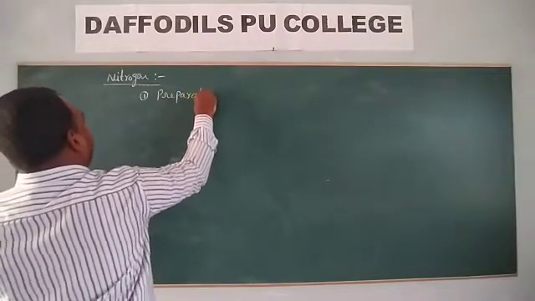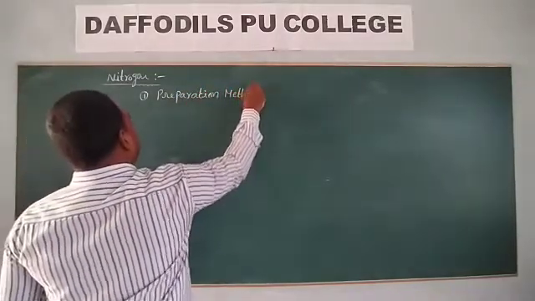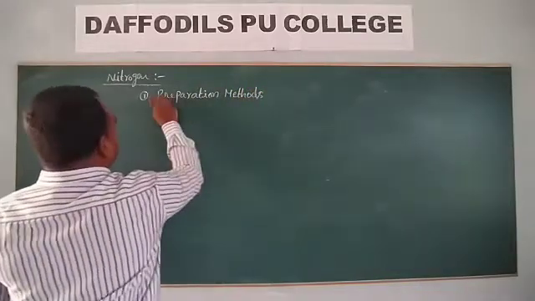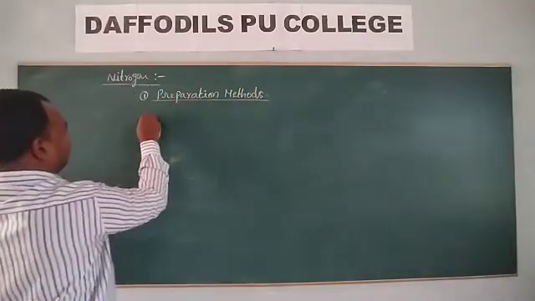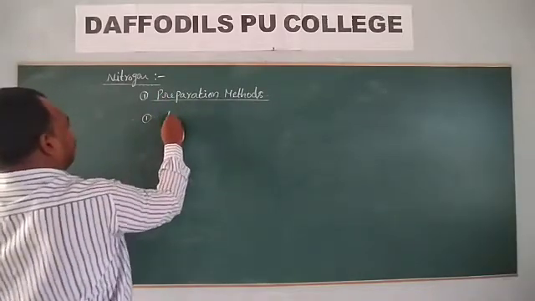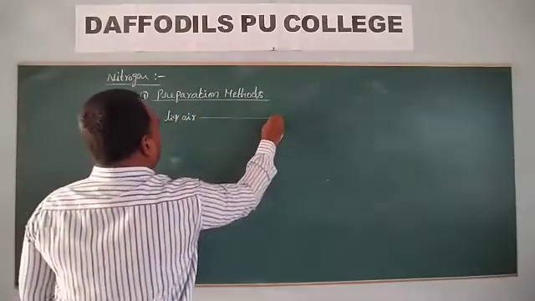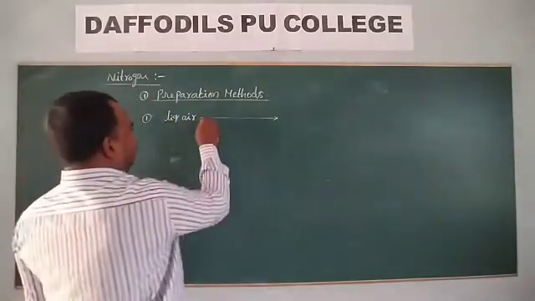Preparation methods. First one, liquid air on fractional distillation.